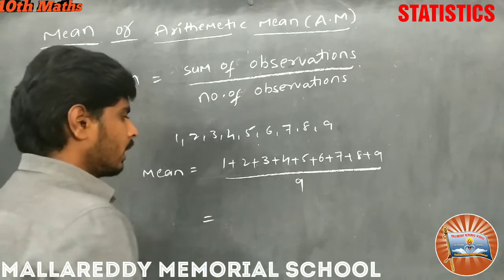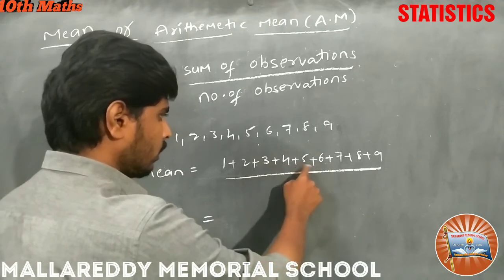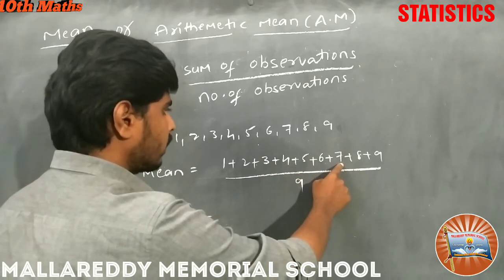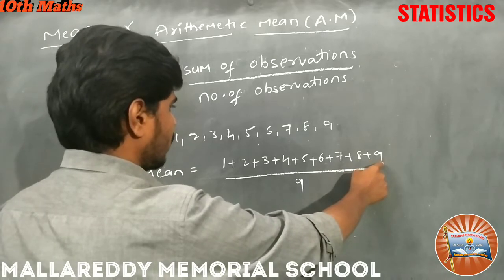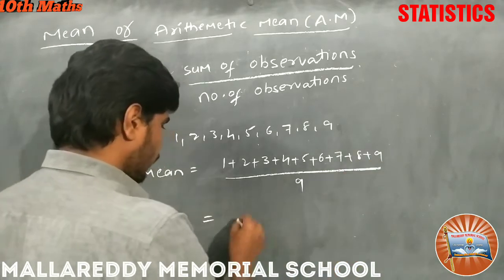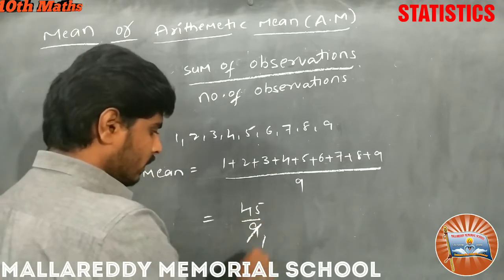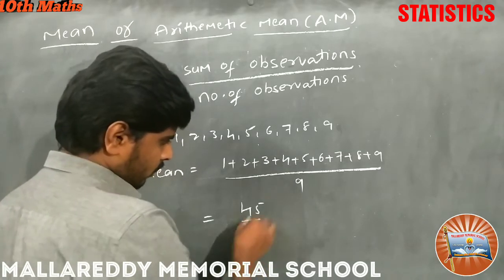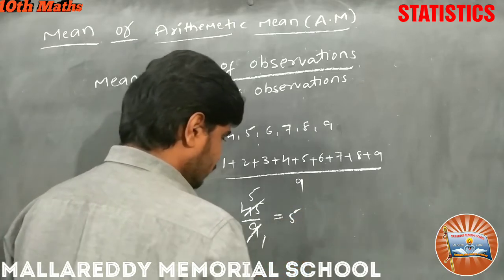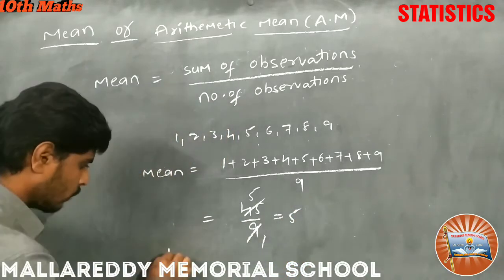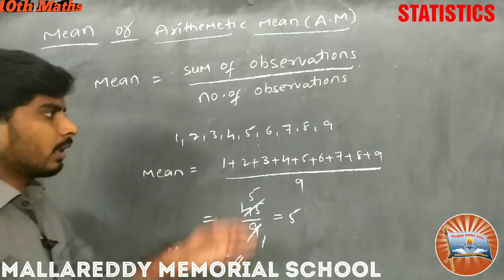So take the addition: 3, 6, 10, 15, 21, 28, 36, 36 plus 9 is 45. So 45 by 9. 9 fives are 45. So what is the average of the given data? It is nothing but the mean. So mean is equal to 5 for the given data.